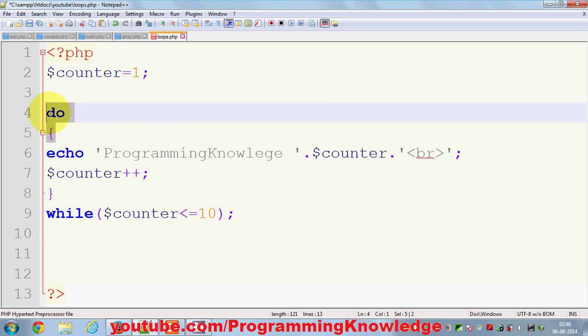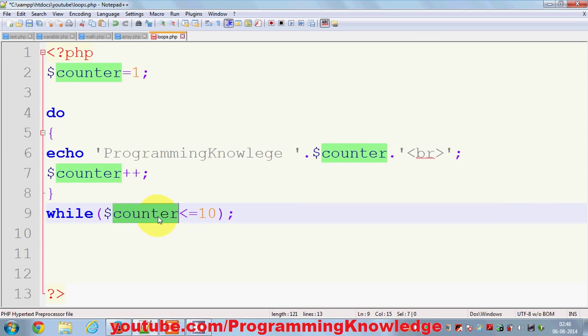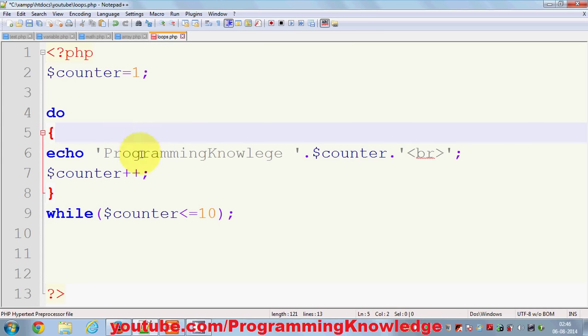Do means do something, so your program will come here, it will execute this code, and it will check this condition after executing this code. Whenever you were using while, it was checking the condition first and then executing, but in the case of do while loop it will execute the code first and then check the condition.